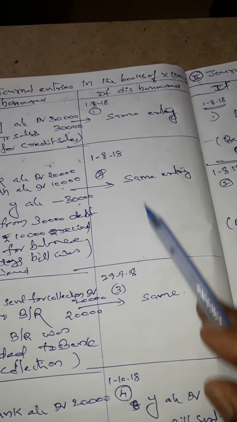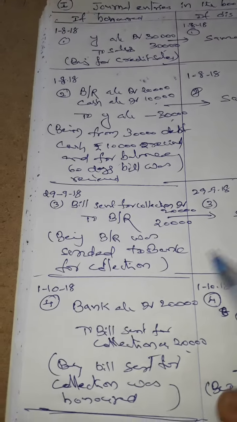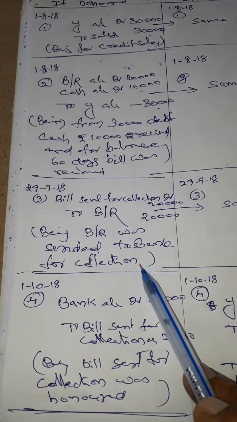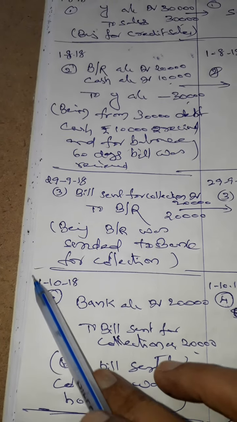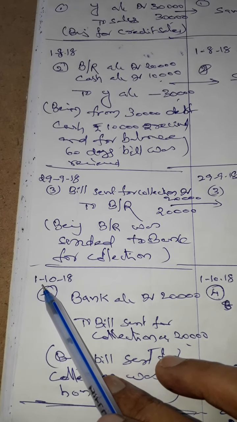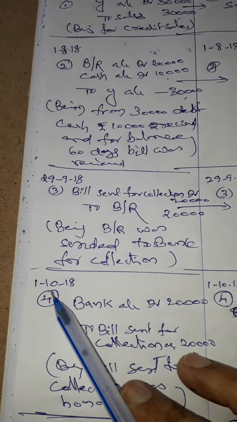Same entry here also, in case of the drawee also we can pass. First entry similar, second entry similar, third entry similar. Being bill receivable was sent to bank for collection. October 1st is the due date. I already explained on the previous page: October 1st, actually October 2nd, but October 2nd is a public holiday. That's why the payable date is October 1st.